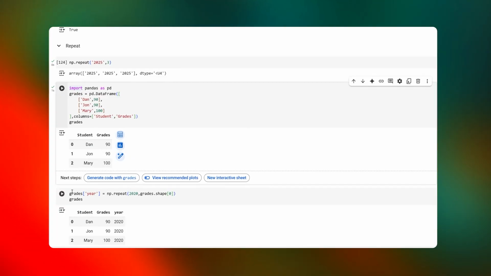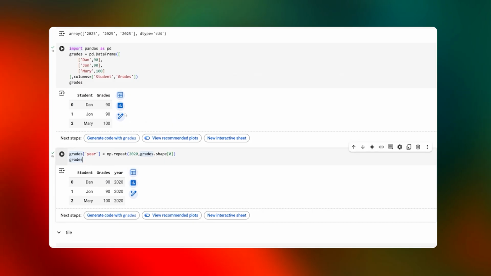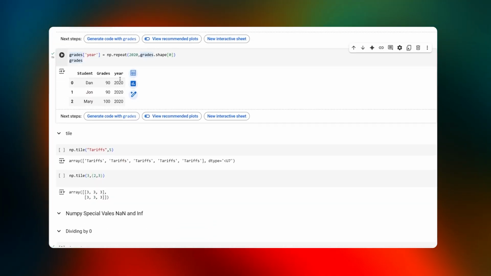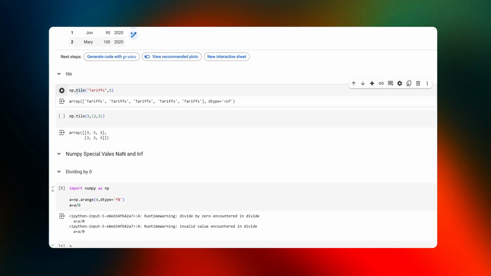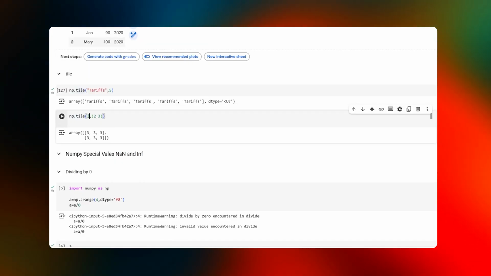Here's an example using a pandas data frame with students and their grades. Suppose I want to repeat the year 2020 for each student. This is useful when collecting grades for each student and creating a year column showing when they took the class and received their grades. That's a common use case. You'll notice that NumPy is often used together with pandas. Using them in combination can be very powerful.